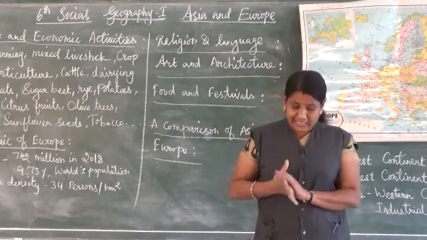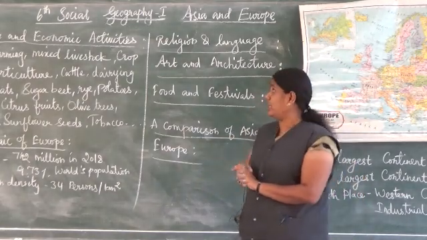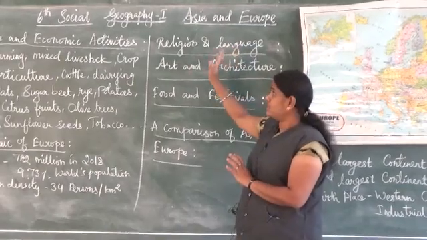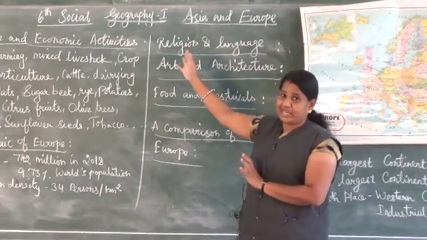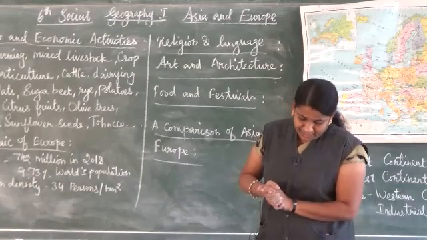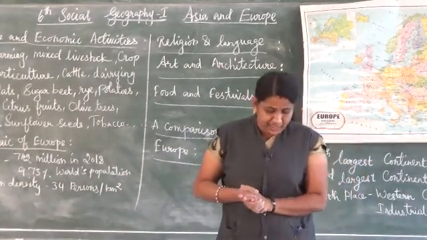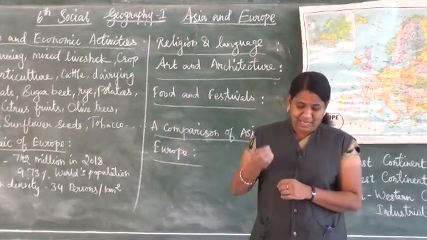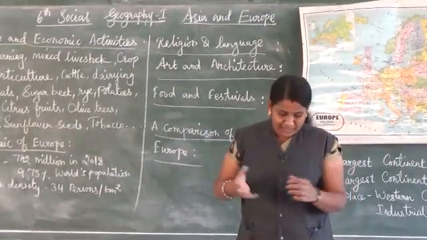Christianity is the major religion in Europe. Not only Christianity, Hindus, Muslims and Jews are also spread throughout Europe.